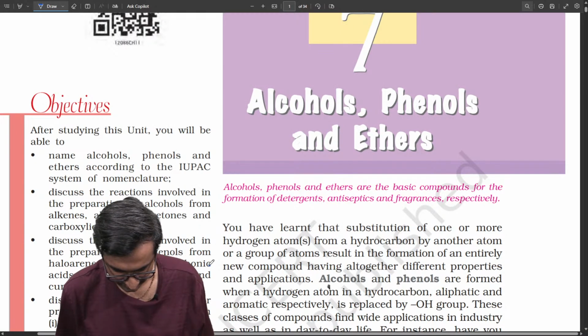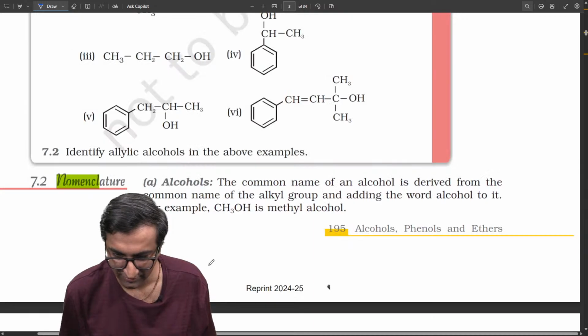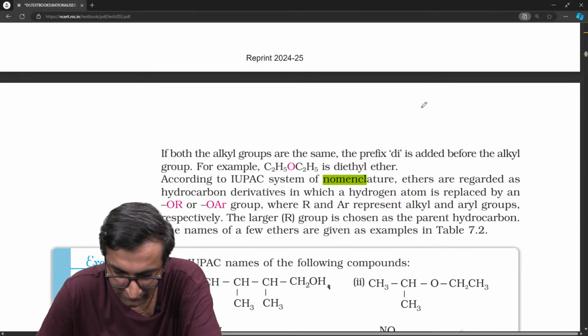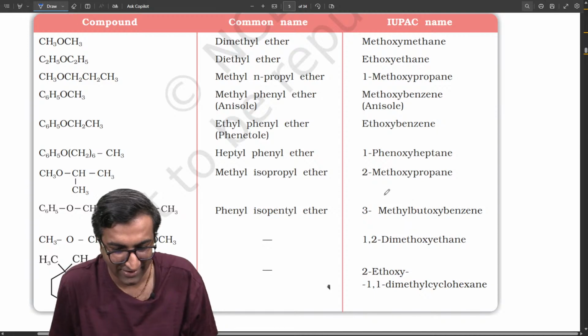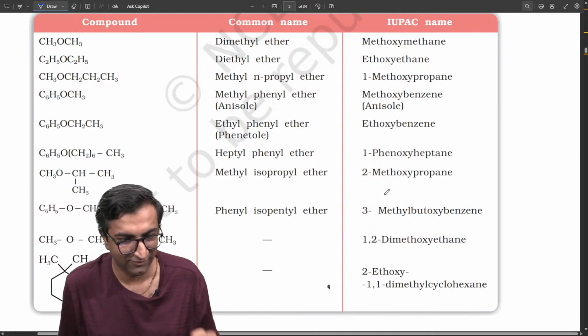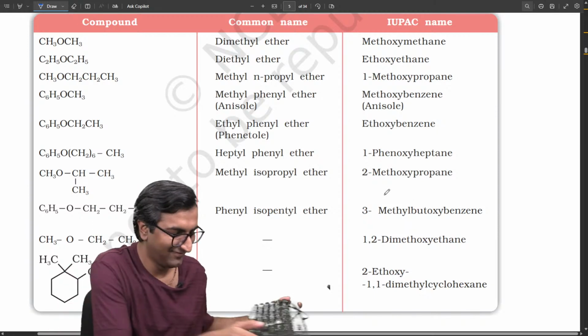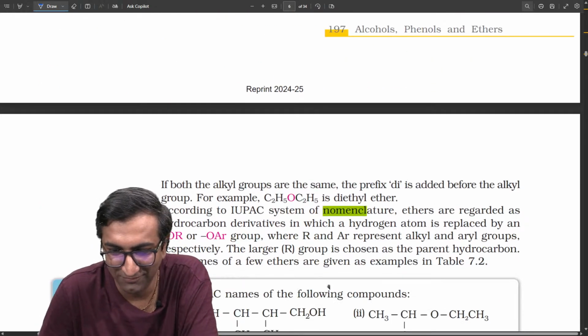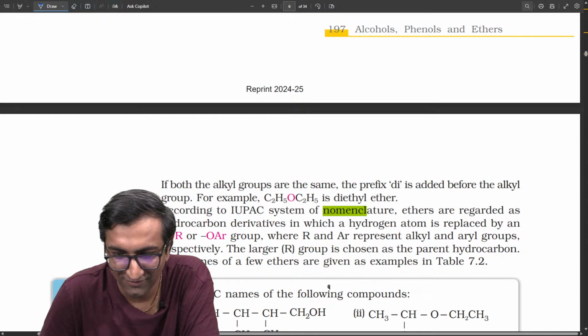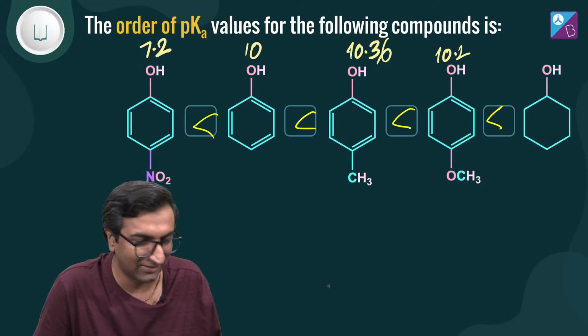Wait, nomenclature. Give IUPAC name of final compound. Anisole. Someone had told me. Anisole. Thank you for that. Never mind. Okay. Cool. You guys have to remember it, not me.